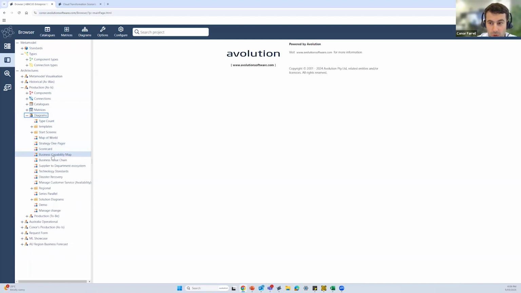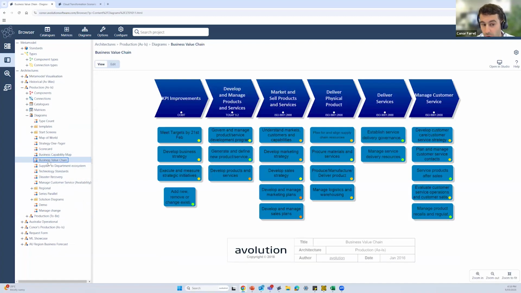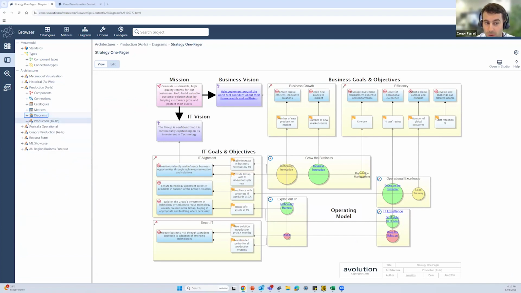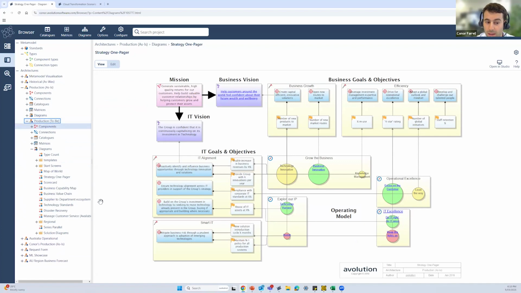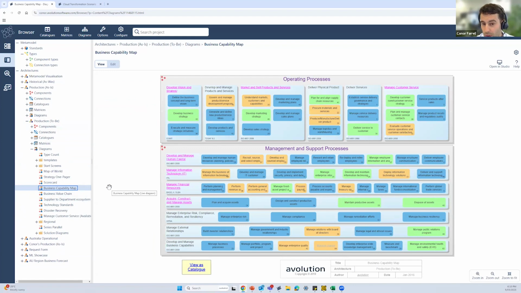Just to give you a brief introduction to what some of these diagrams might be, we could have the likes of a business capability map, where we're looking at getting an overview of all of the different processes and capabilities that exist across your organization. You might be looking at mapping out your organization from a value perspective, so utilizing a value chain, or maybe trying to get an idea of all of the different goals, objectives, and strategies within a strategy on a page. That gives us a bit of an introduction to how we build out our current state. The next step might be to get an idea of your future state, and we can start to develop these different mappings with where we ultimately want to get to.